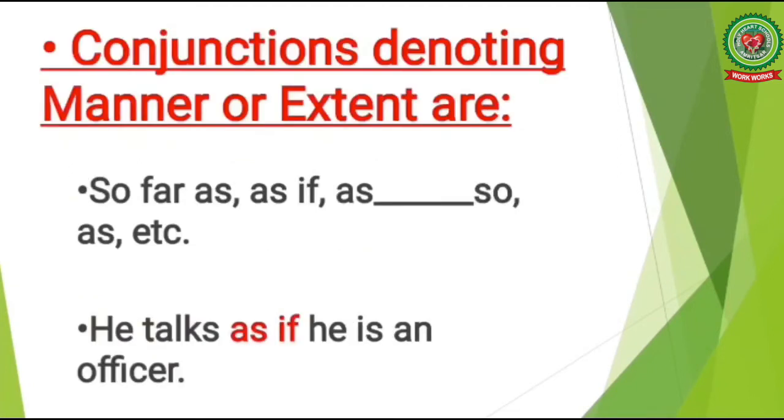The next subordinating conjunctions denoting manner or extent are so far as, as if, as so, as, etc. Let's take up an example. He talks as if he is an officer. Here in this sentence, the conjunction as if is the conjunction denoting manner.